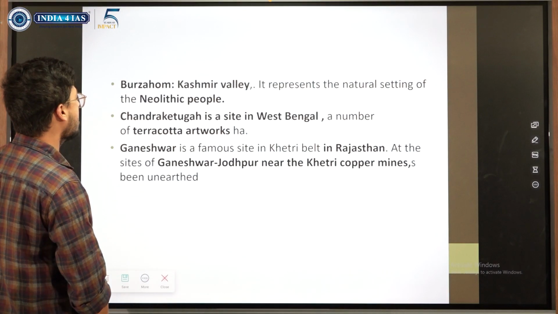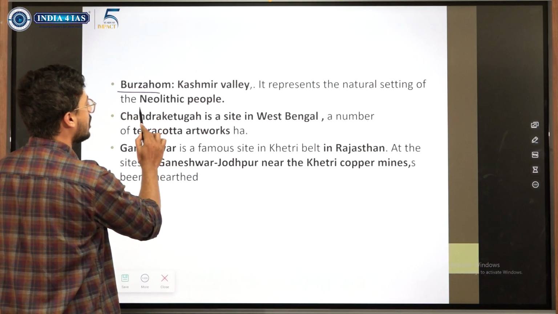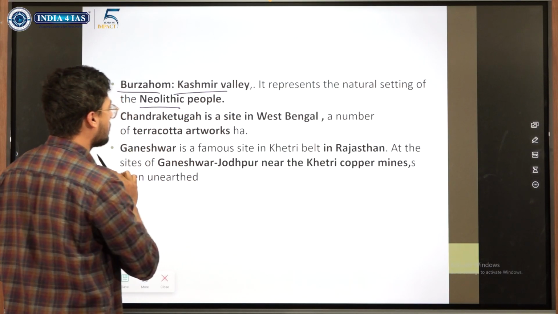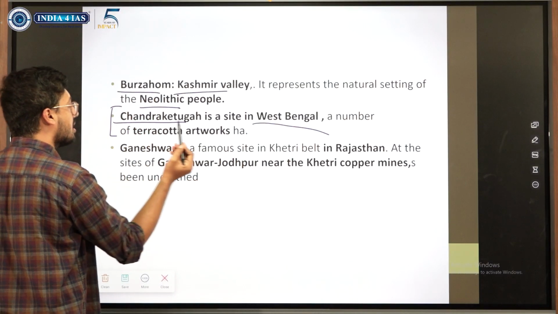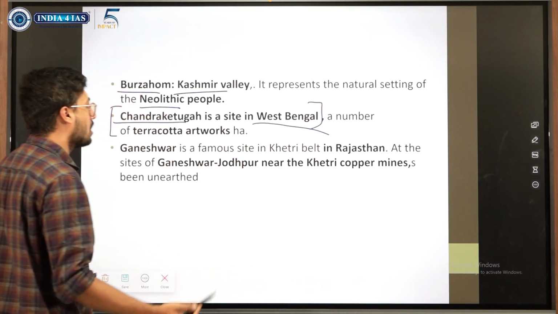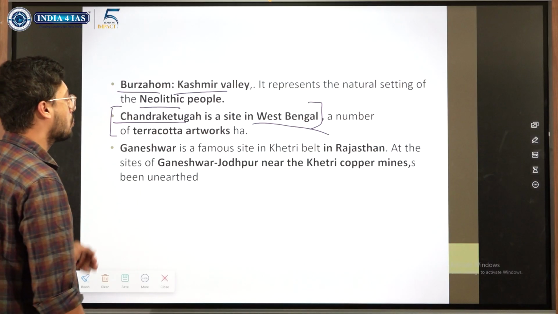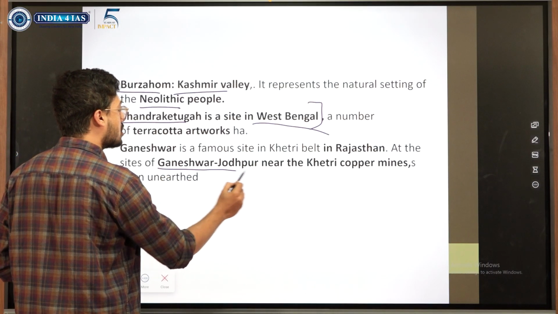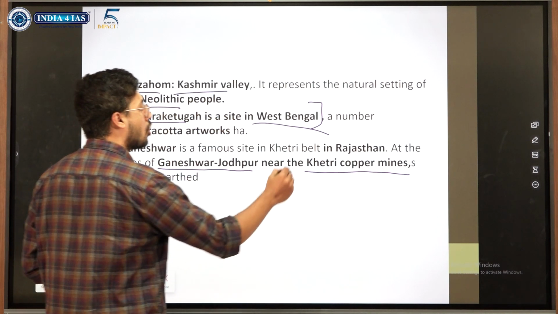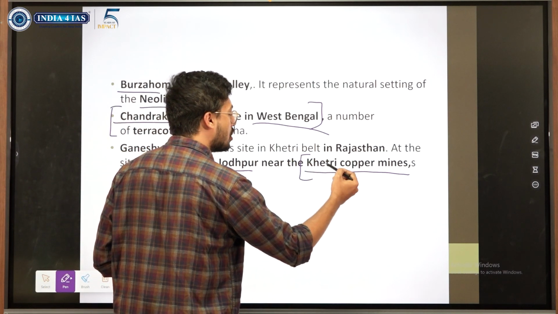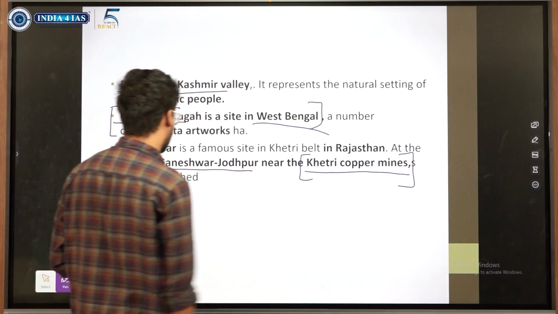If you look at the solution, Burzahom, like I said, is Neolithic time period, Kashmir Valley. Chandraketugarh is in West Bengal. Now we need to remember that Chandraketugarh is in West Bengal and is known for terracotta art. Next, Ganeshwar, Jodhpur region, is known for Khetri copper mines. If you read about copper distribution, it will also mention these Khetri copper mines.